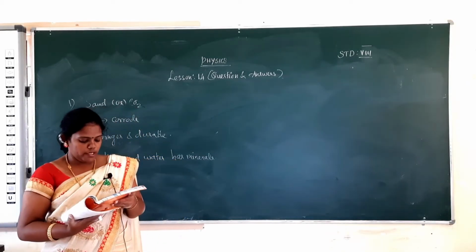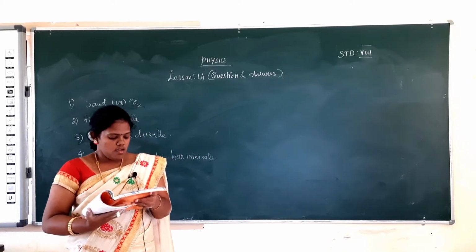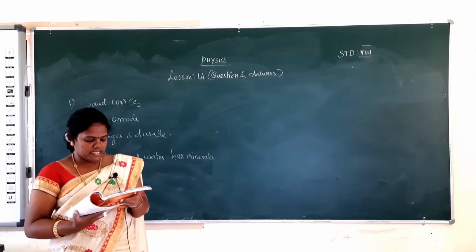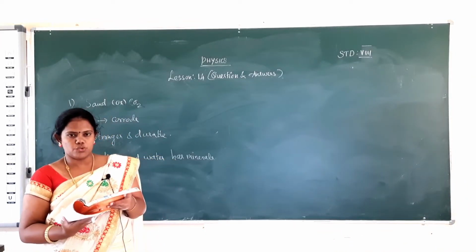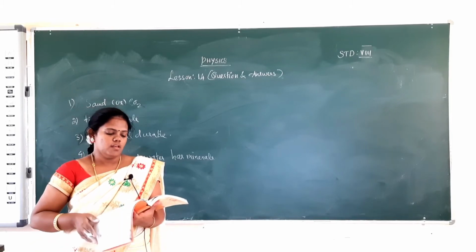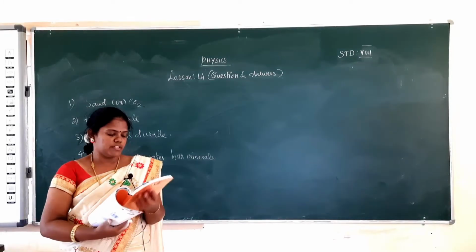Then during electroplating, the metal on which coating is to be done is connected to the cathode. Cathode மேல தான் நம்ம கோட் பண்ண போறோம். Is it true? It is true. Okay. Then I will discuss some reasoning questions.